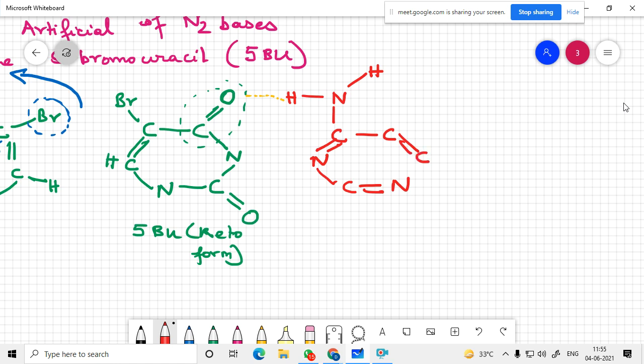So you are drawing the double bond over here, N. This is attachment to sugar phosphate again.